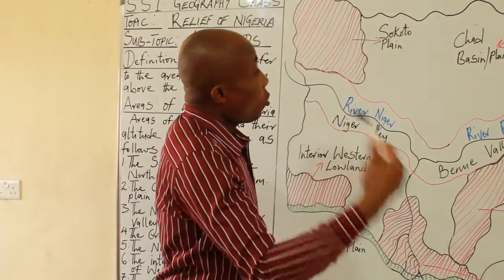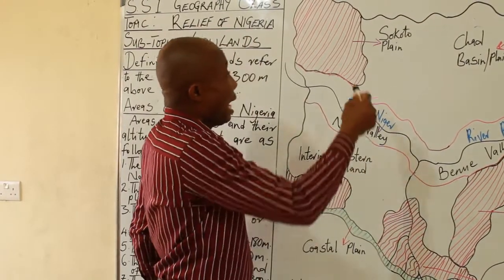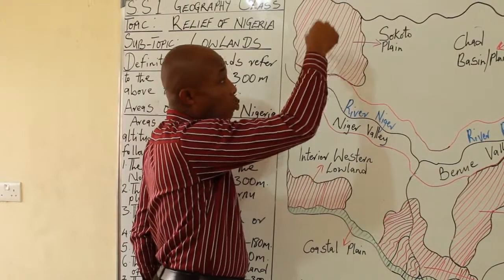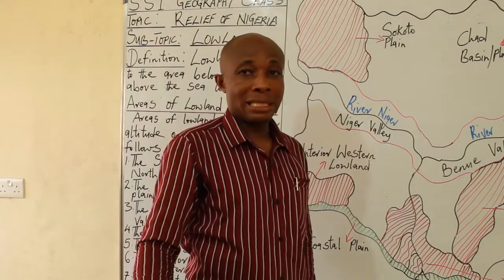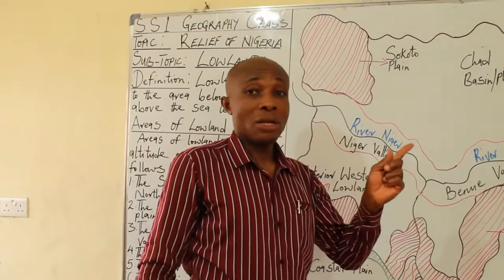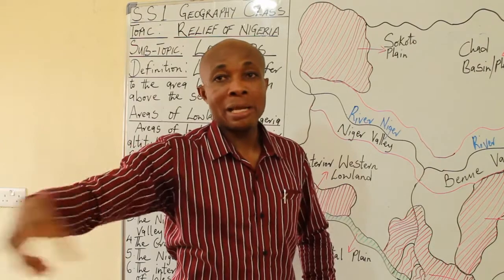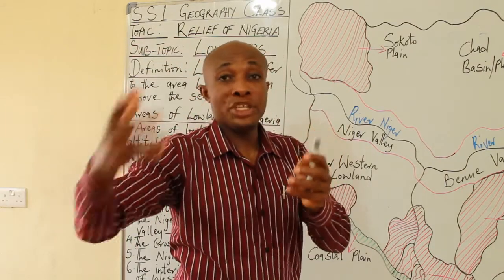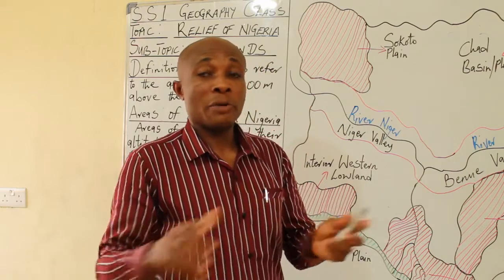And if I go further to explain, when we look at the importance of lowlands, as I gave you an assignment on highland, we have some minerals that we can mine on the highland, like tin and columbite, and you're supposed to know the importance of tin.